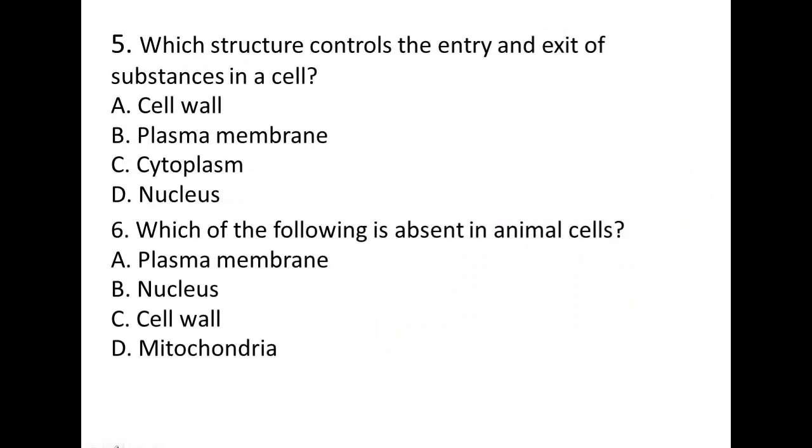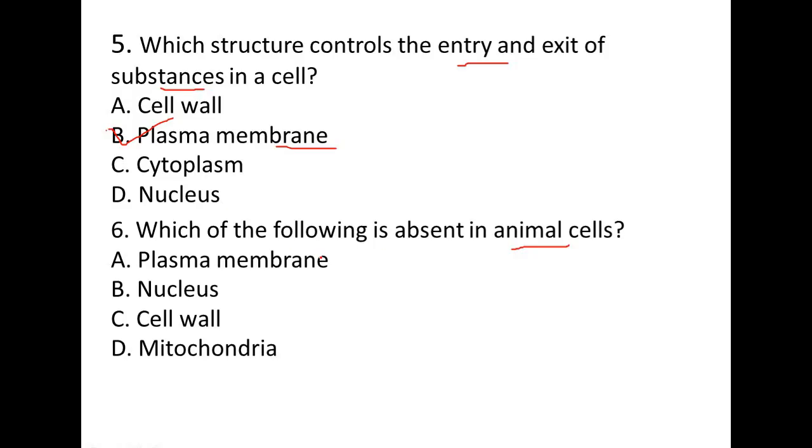Number 5. Which structure controls entry and exit of substances in the cell? That is plasma membrane. Because it is a selectively permeable membrane, it determines which element has to enter and exit the cell.